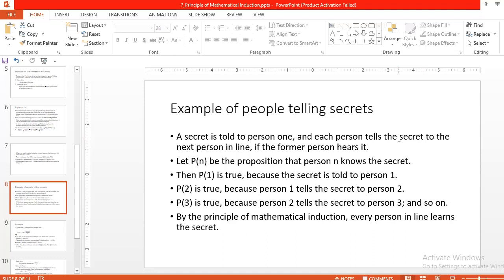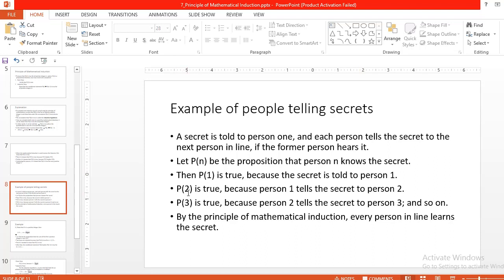The condition is that if the former person hears it, then let P of n be the proposition that person n knows the secret. This is important because it is a proposition that person n knows the secret. Then see here, P of 1 is true. Why is P of 1 true? Because the secret is told to person 1. So P of 1 is definitely true.